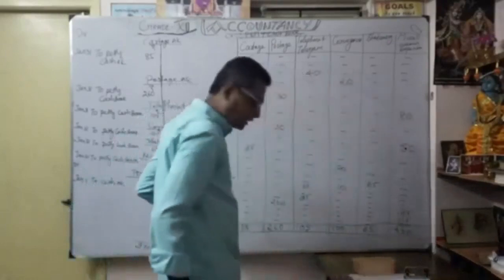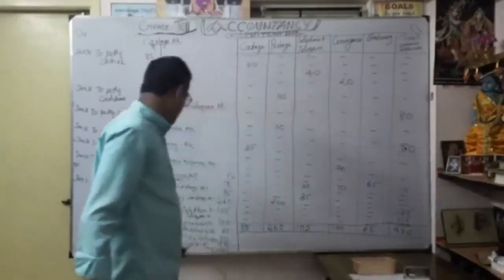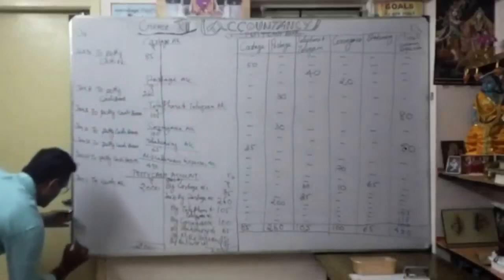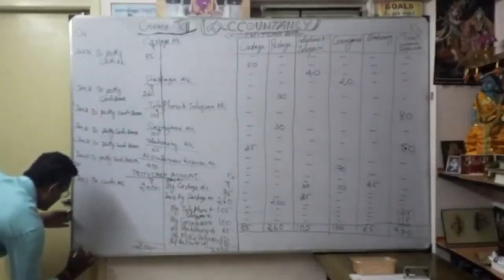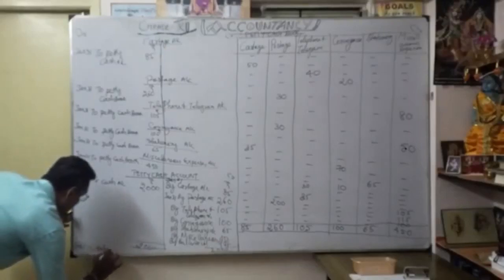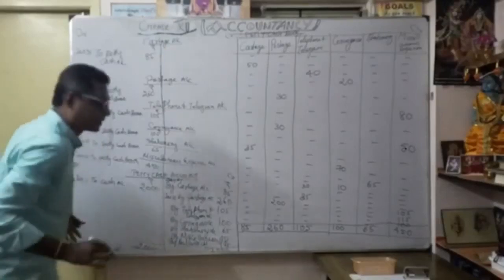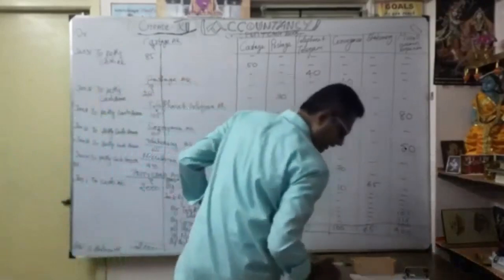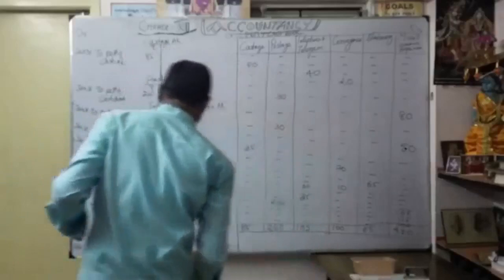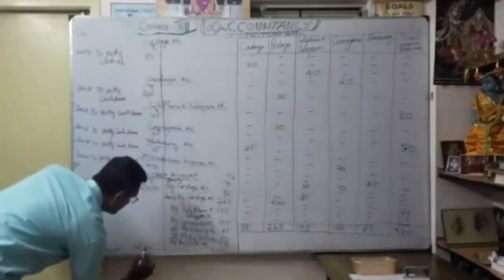Then you want to carry over 935 here, as this month opens. See here, first February 1, to balance brought down. How much? The same 935, so we have to write 935.